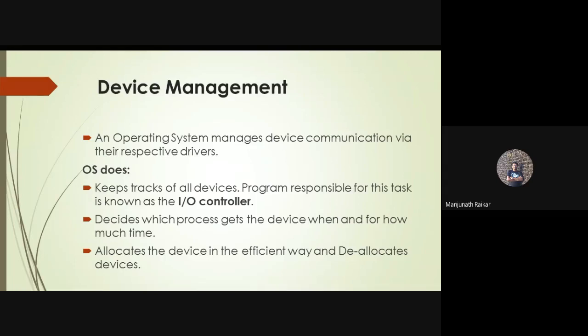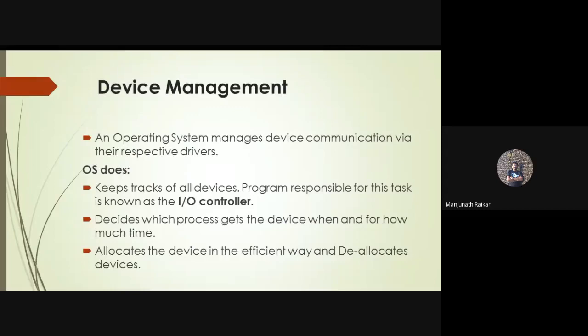It means that the software related to that device is being installed in the system. Why is the software related to that device being installed in your system? In order to communicate with the device. Who is going to communicate with that device? The operating system wants to communicate with that device.